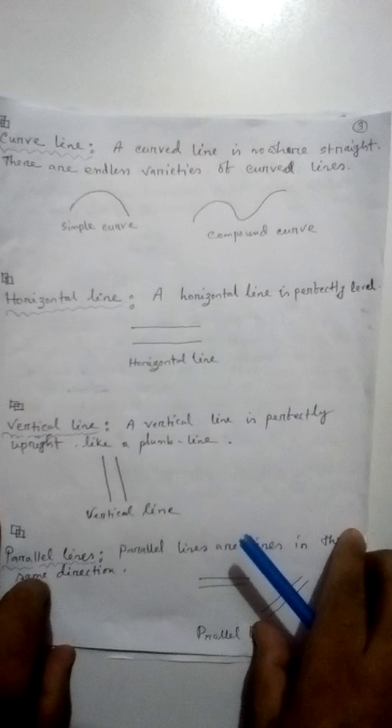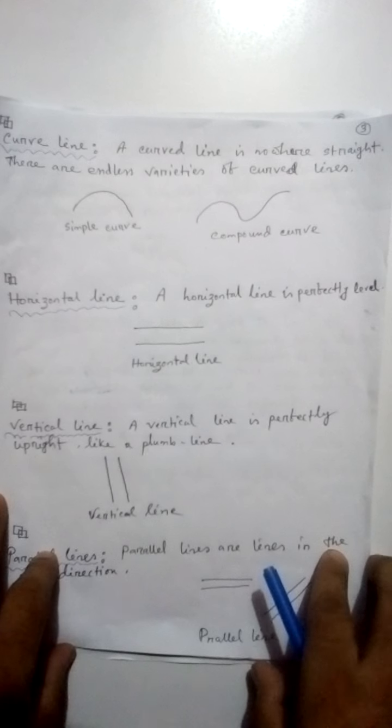Curved line. A curved line is nowhere straight. There are endless varieties of curved lines. Simple curved line: this is a simple curved line. Compound curved line: this is a compound curved line.